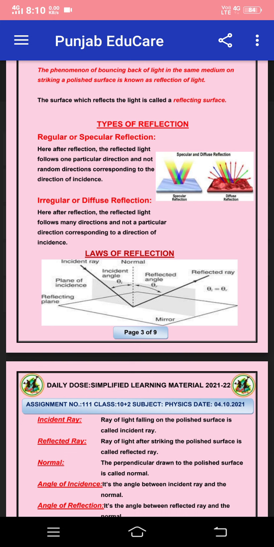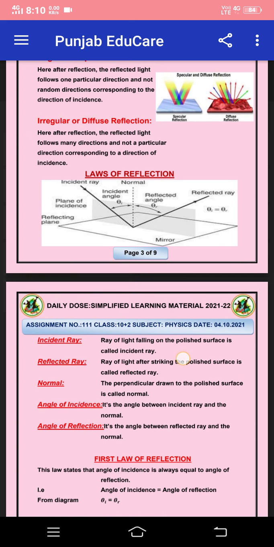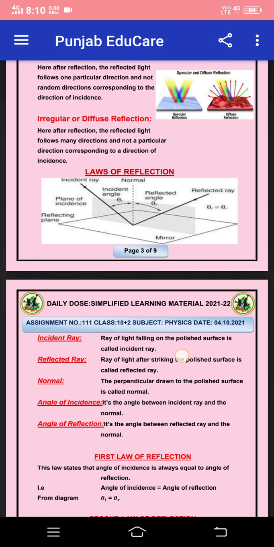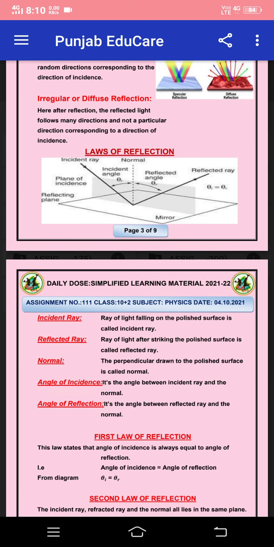Incident ray, reflected ray and normal lie in the same plane. Angle of incidence equal to angle of reflection. Incident ray: the ray of light falling on the polished surface is called incident ray. Reflected ray: the ray of light after striking the polished surface is called reflected ray. Normal: the perpendicular drawn to the polished surface is called normal. Angle of incidence is the angle between incident ray and normal. Angle of reflection is the angle between reflected ray and the normal.